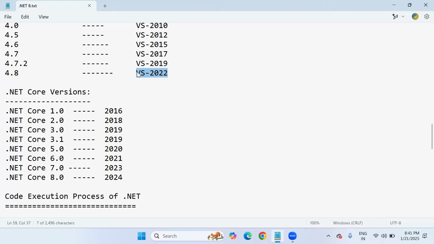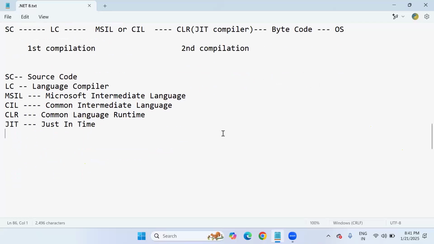Along with Visual Studio 2022, currently it's not required, but in future Microsoft SQL Server 2022 is also required, the SQL Server version. So two softwares are really important to us. One is Visual Studio, the next one is SQL Server, Microsoft SQL Server.